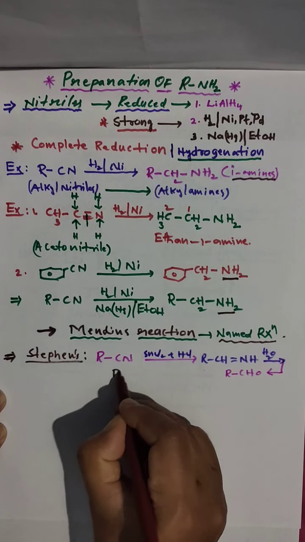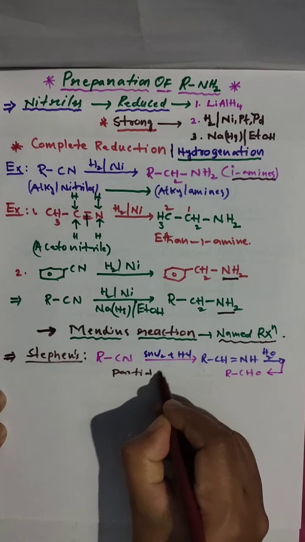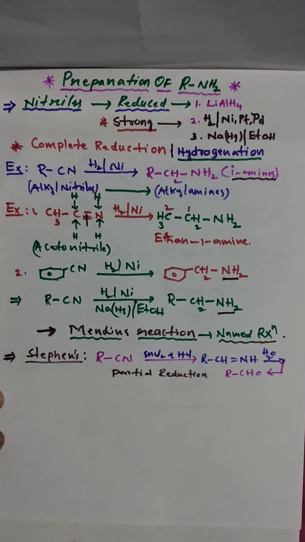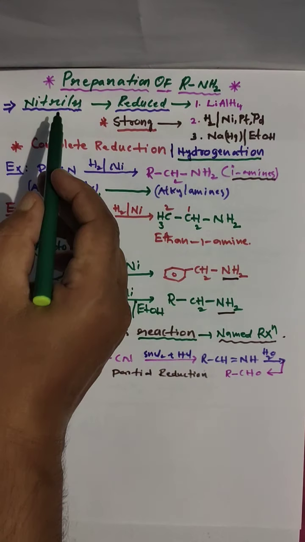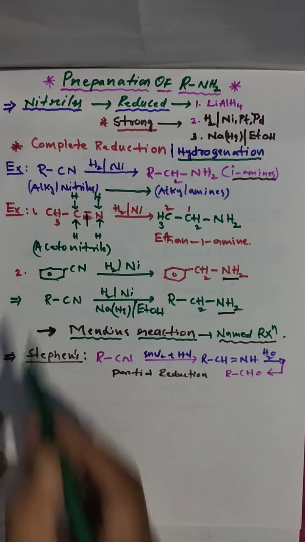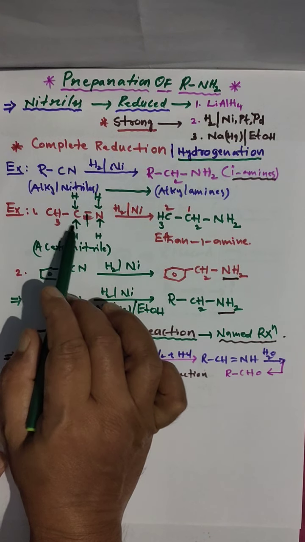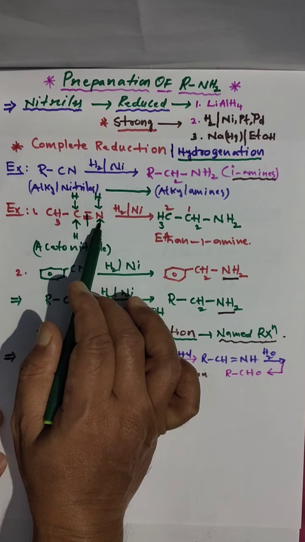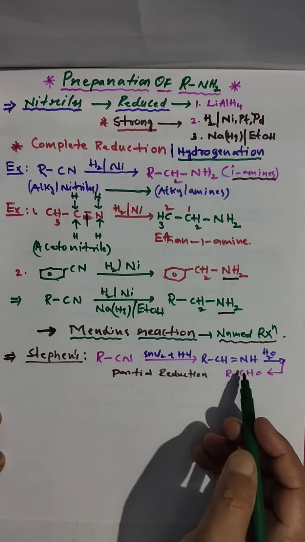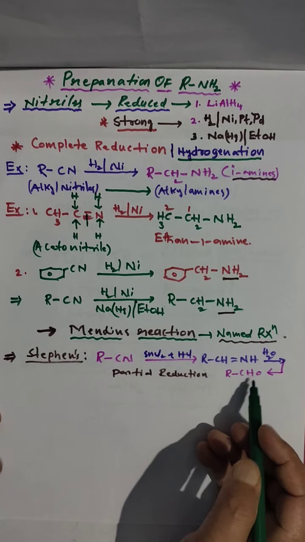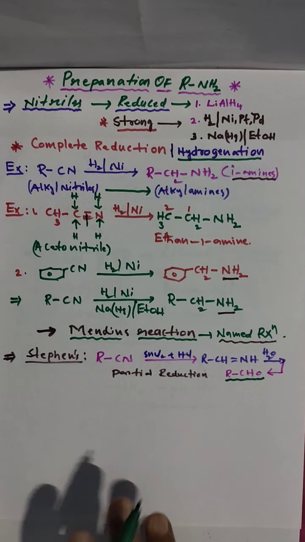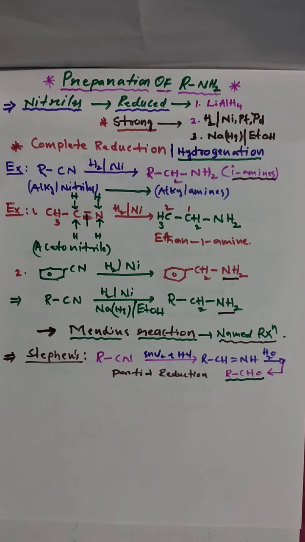But Stephen reduction is partial reduction. Remember, Stephen reduction is partial reduction. Complete reduction will not take place. But Mendius reduction is complete reduction. Look here, this carbon is completely reduced with 2 hydrogens, and this nitrogen is completely reduced with 2 hydrogens. This will not happen in Stephen. First we get an intermediate imine, which is subjected to hydrolysis, and then you get the aldehyde. So students get confused between Stephen and this reduction of nitrile.